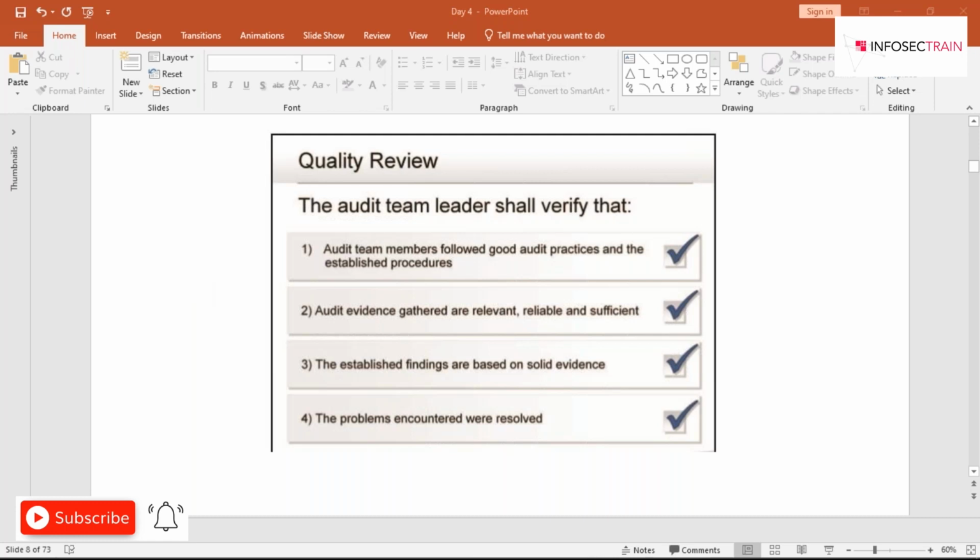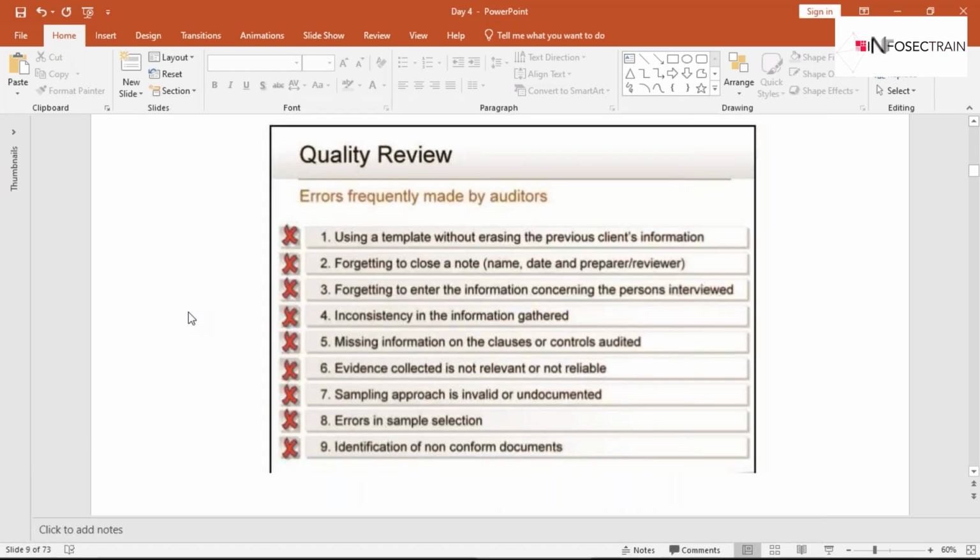All right, then we have, guys, the errors that can be committed by the auditors during an audit. Errors frequently made by auditors are, first, using a template without erasing the previous client information. As I told you, many certification bodies use their own templates. So I use the template, but I have not removed the information about the previous client for whom I did the auditing. That is one flaw.